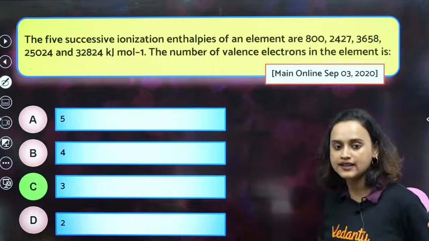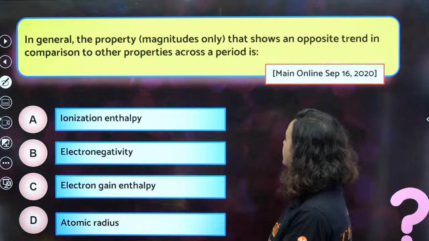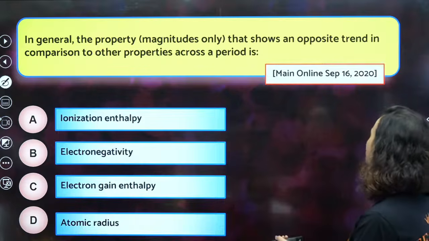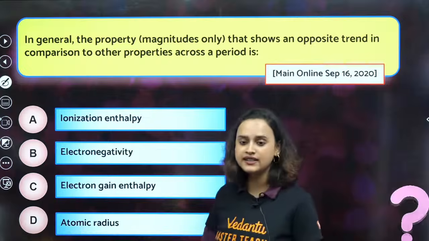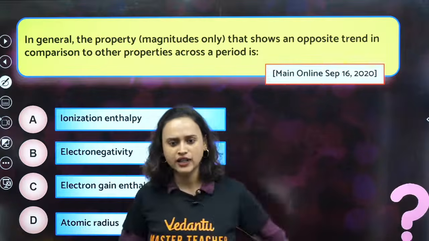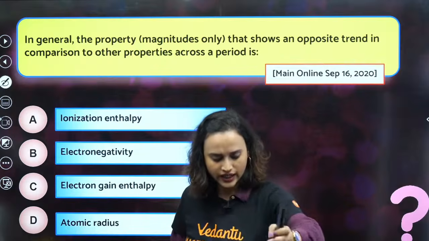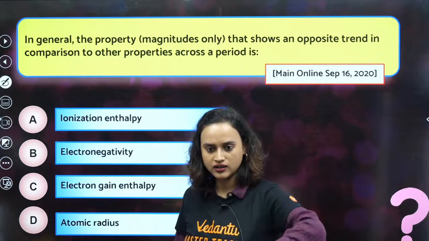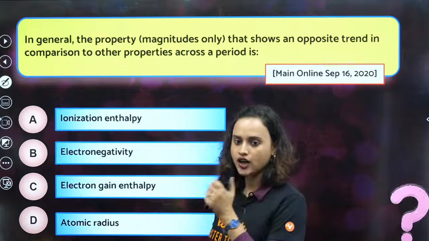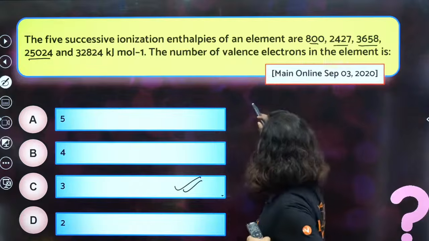Okay, moving on. Next question, everybody. In general, the property magnitude that shows an opposite trend in comparison to others. We all know this. What is the answer here, Priyanshu Thakur? Why? You saw the data, no? The data was given to you. Ghost Gaming, how 3? Okay, one more time I'll explain it to you.